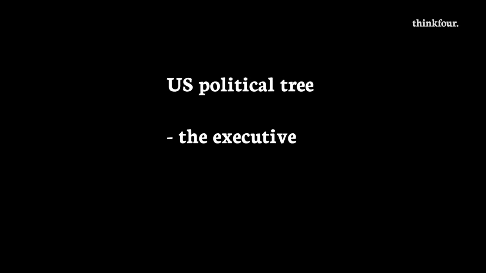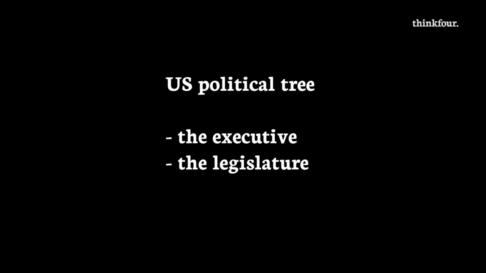There are three branches in the US political tree. The executive is the government and is headed by the president, whilst the legislature, or place that makes laws, is known as Congress, made up of the House of Representatives and the Senate. The judiciary is a legal system, and at the top of that sits the Supreme Court, with 9 justices. Unlike in the UK, where the government is made up of elected members or lords, the US government can be made up of anyone that the president appoints.